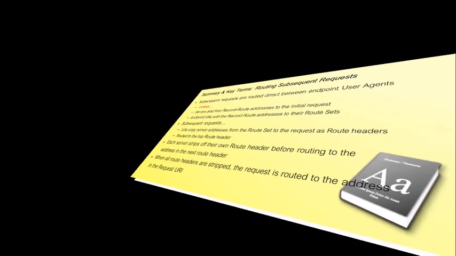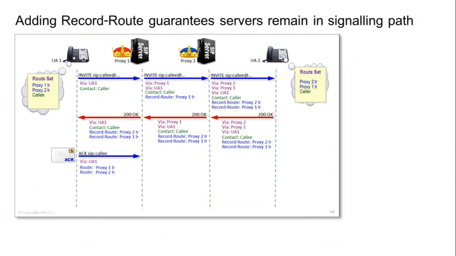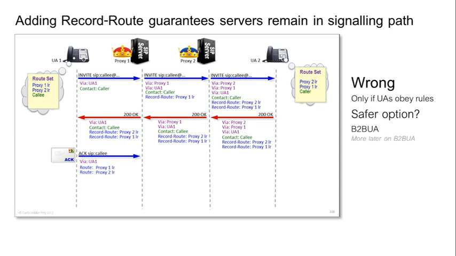Okay, one more thing real quick. Adding a record route header guarantees the server will remain in the signaling path, right? Wrong. Maybe if endpoint user agents obey the record route rules, but we can't always guarantee it. Endpoint IP phones can't necessarily be trusted. A safer option is for a server to act as a back-to-back user agent, something we'll discuss later.